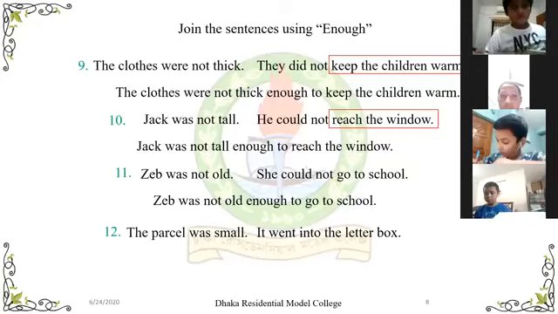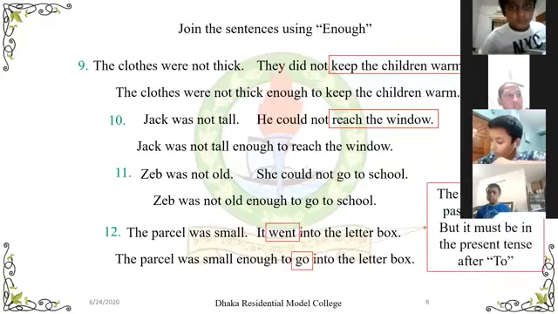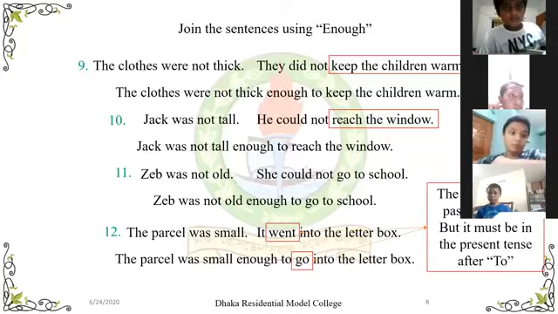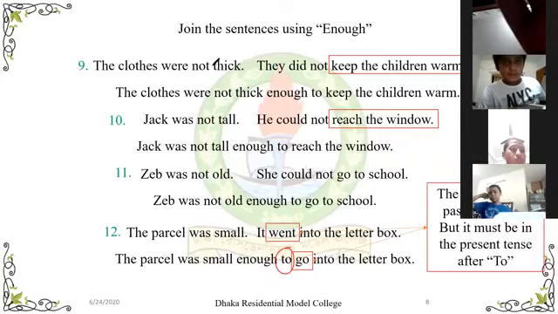No, there is some mechanism. When we write an infinitive, the verb must be in the present form. Whenever you are going to write to, after to, the verb must be in the present form.